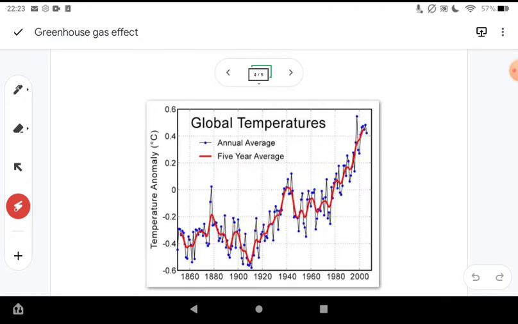Now, quite a lot of people tend to argue, and this is one of the arguments against global warming and climate change, that because this fluctuates, so you see it goes up and down, because it fluctuates so much, it can't just be the greenhouse gases that are causing this change. Well, yes, that is potentially true. There might be other factors at play, but we can't ignore that our global temperature is actually going up faster than it ever has, and that's causing other issues. So whilst it does fluctuate, so there might be other factors, there is going to be some correlation, there's going to be some cause and effect.